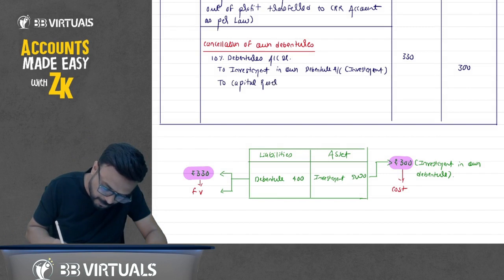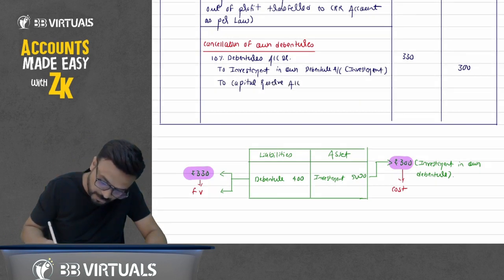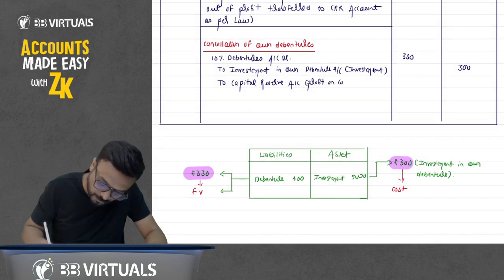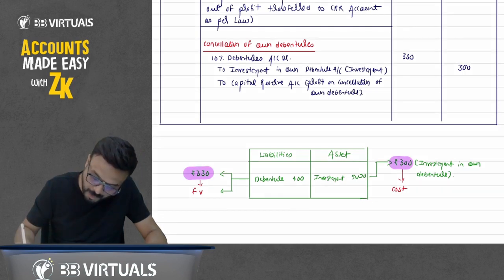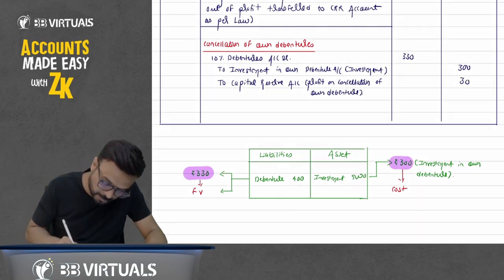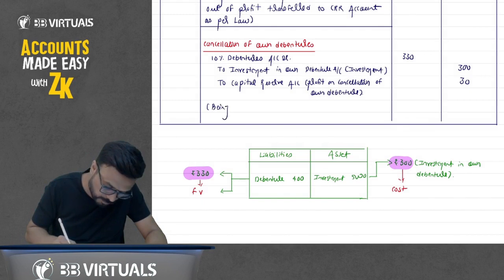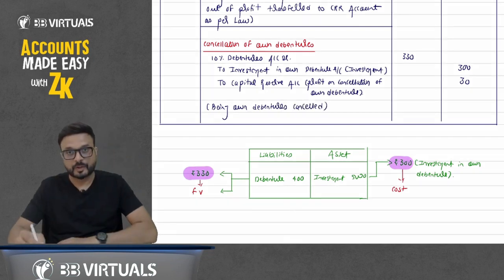So to capital reserve account, this is profit on cancellation of own debenture. Profit on cancellation of own debenture. How much it is? 30. So being own debentures cancel. So understand this one.